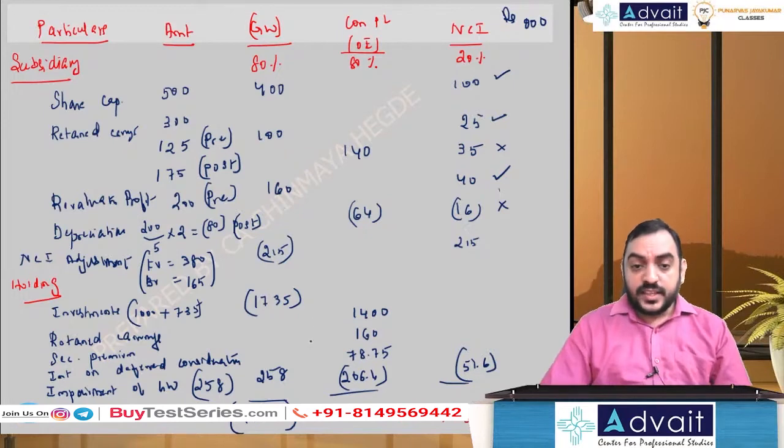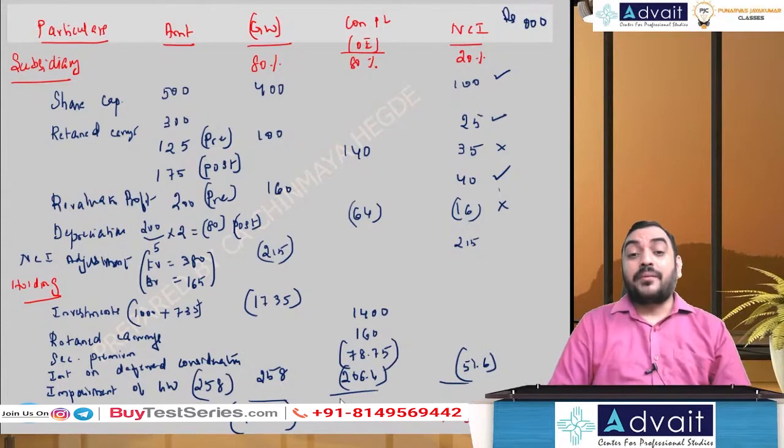Oh, sorry. This interest should be subtracted. 78.75 interest should be subtracted, not added. It's an expense. 1350.85. I think that's what you're getting. 1350.85. NCI, I think 347.4.